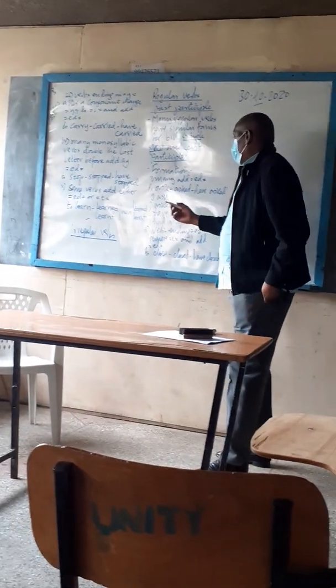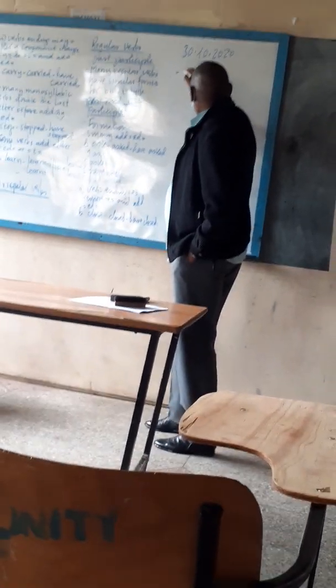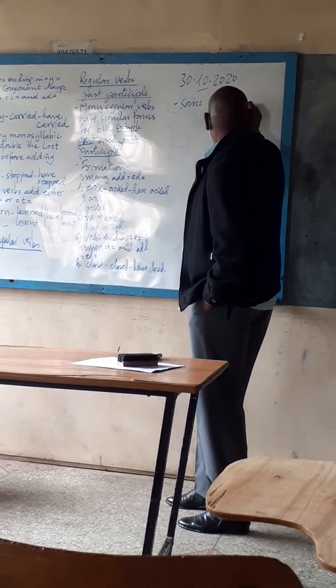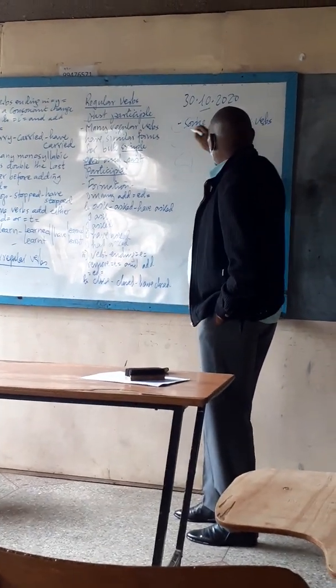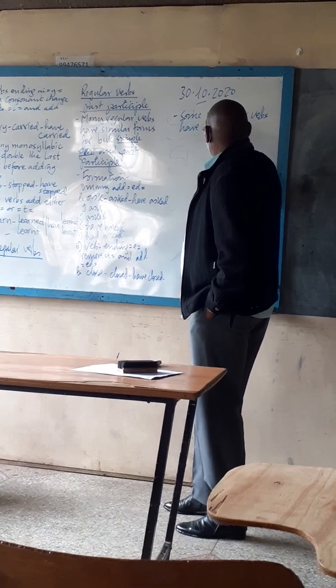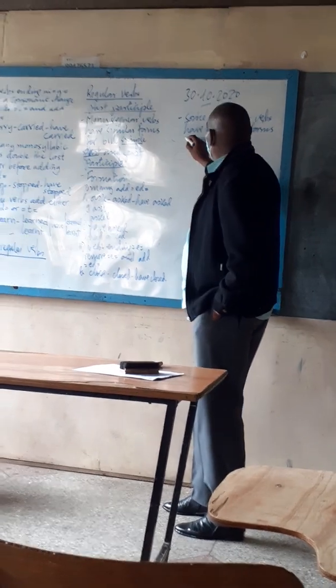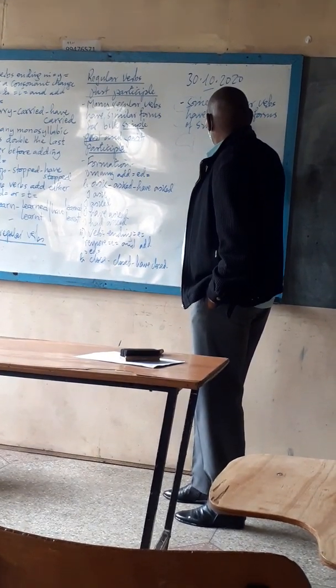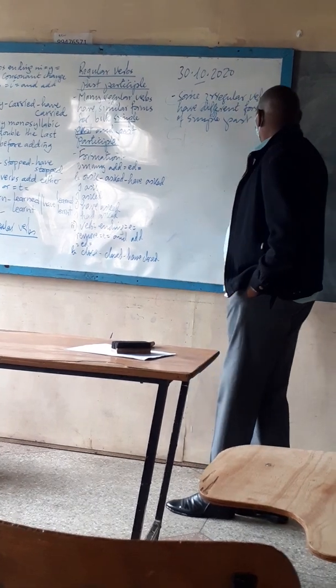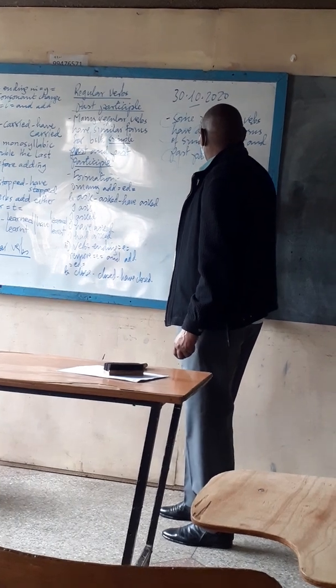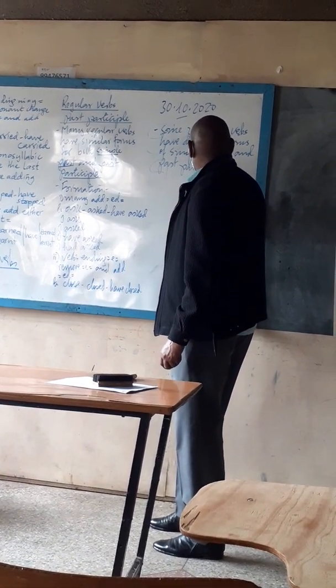What I'm saying is, we want to have a look at irregular verbs. And then in this we say some irregular verbs have different forms of simple past and past participle. That is the first thing for us to realize, or rather to note.